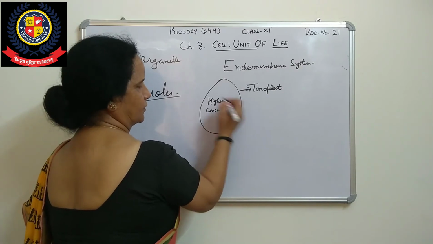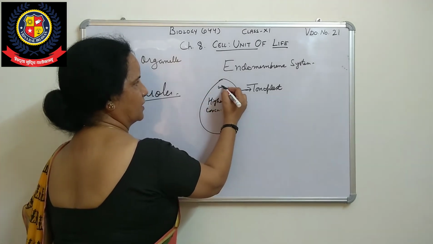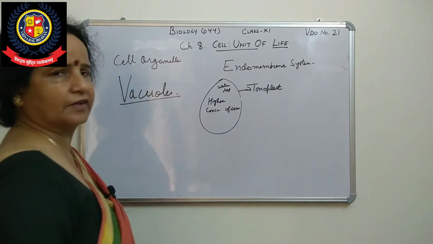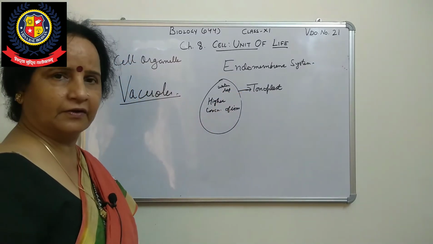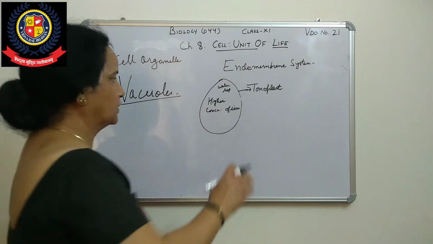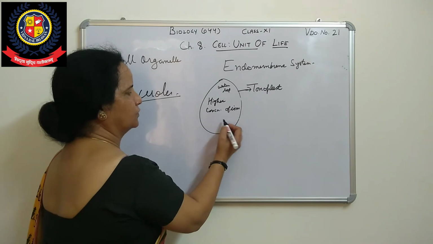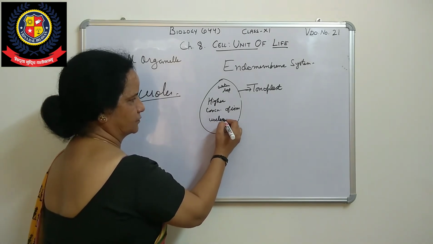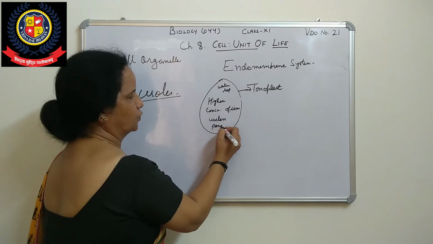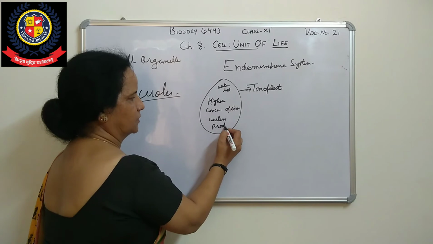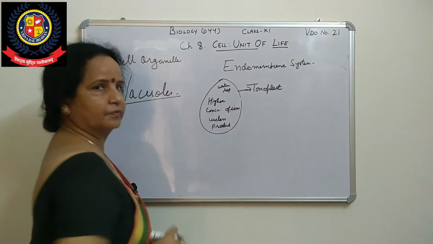Otherwise, there is water, sap, and a number of waste products which are not used by plants or any organisms. All these are unused or useless products which are not used by the cell. So all these are in this.